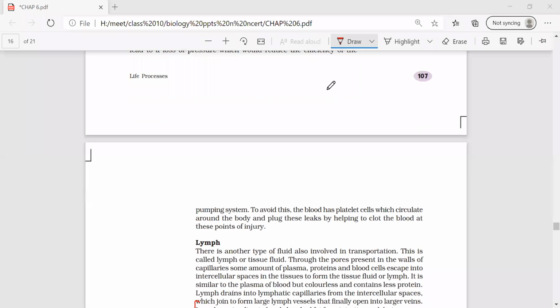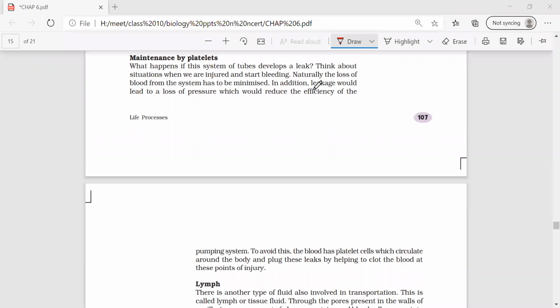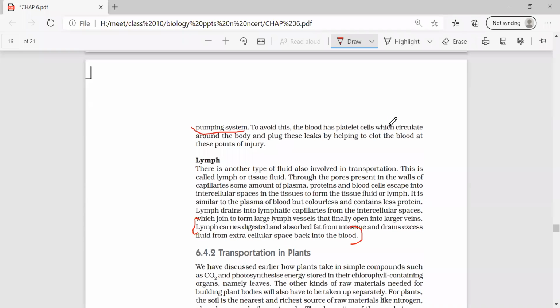Leakage would lead to loss of pressure, which would readily affect the efficiency of our heart pumping system. So to avoid this, the blood has platelet cells which can cause the blood clotting.